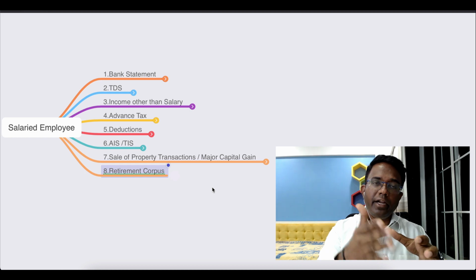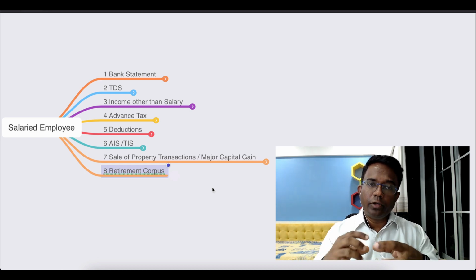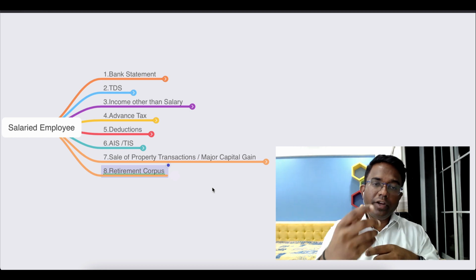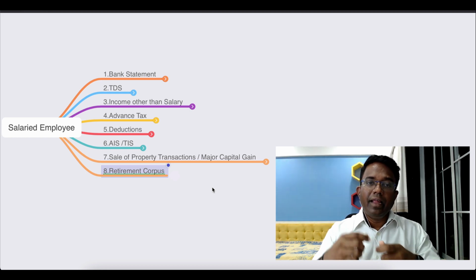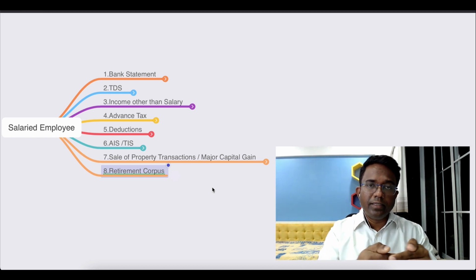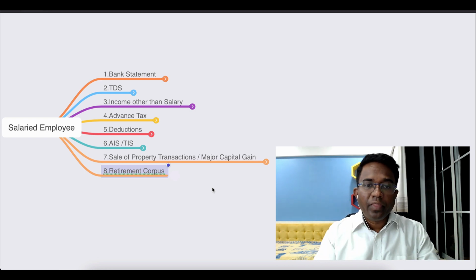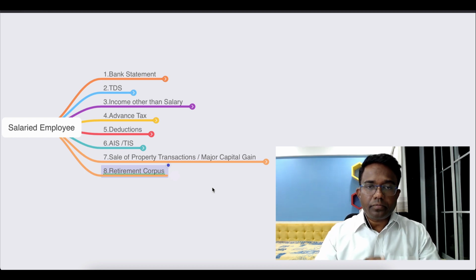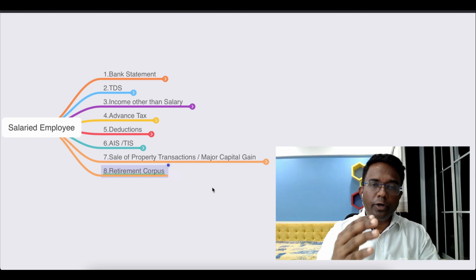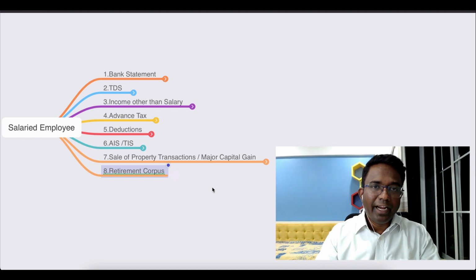अगर मान लो आप mid of the year में retire हो रहे हो या on 31st March retire हो रहे हो, तो then you will have more of a retirement corpus along with your salary, and then you should consider calculating your total income before 31st of March, and you should pay advance tax well before 31st of March. I hope this checklist is useful to you, and use this checklist in order to plan your taxes and to avoid the delayed payment of interest.